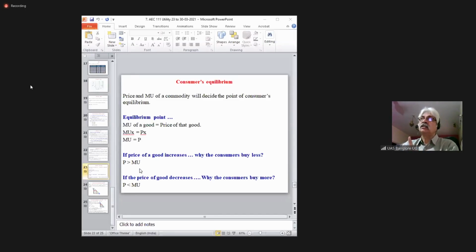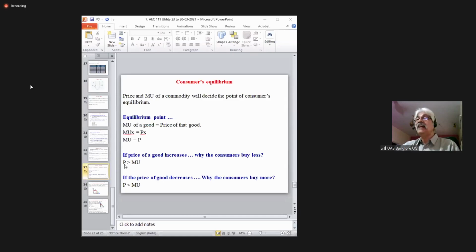Price is what prevails in the market. As individual consumers, I cannot go to the market and change the price. Price is not in my hand. I cannot change the price. But I can change the marginal utility. By consuming less or consuming more, I can change the marginal utility.